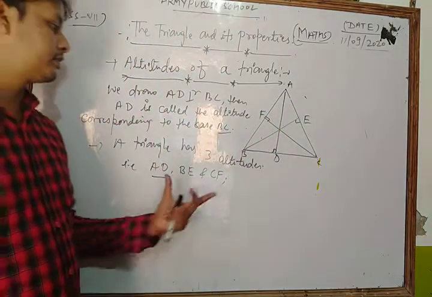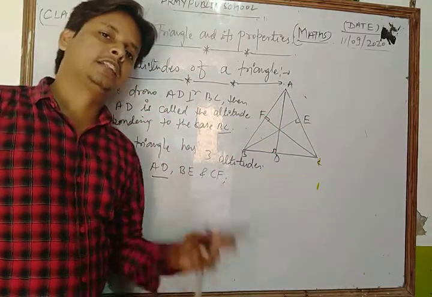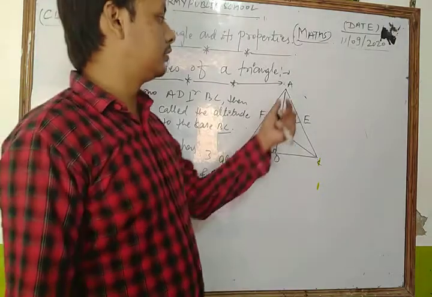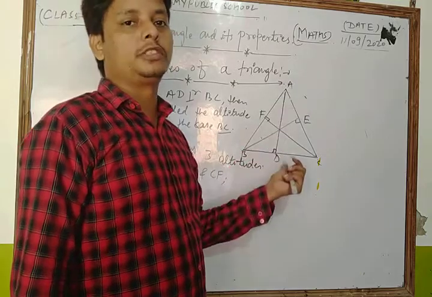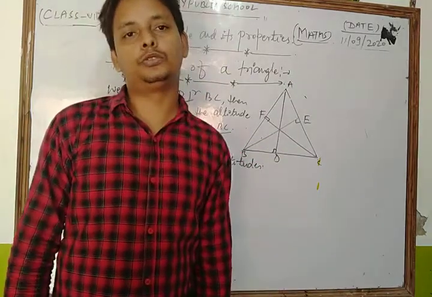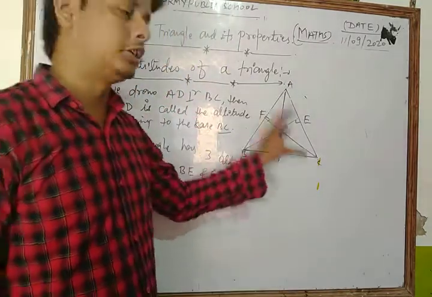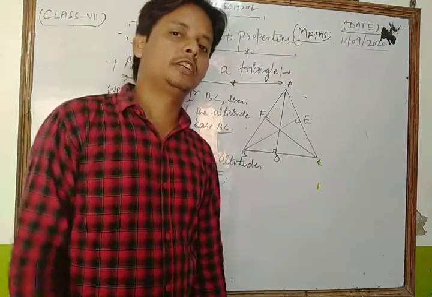So the perpendicular drawn from any vertex to its opposite side is known as an altitude of the triangle, and a triangle has three altitudes.